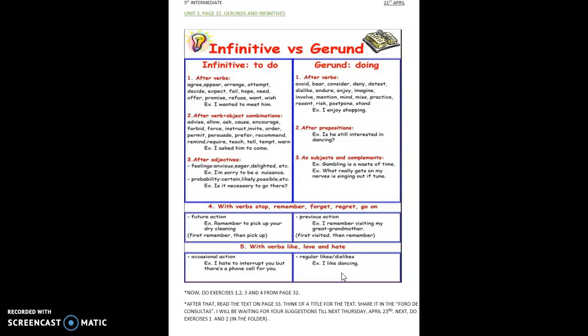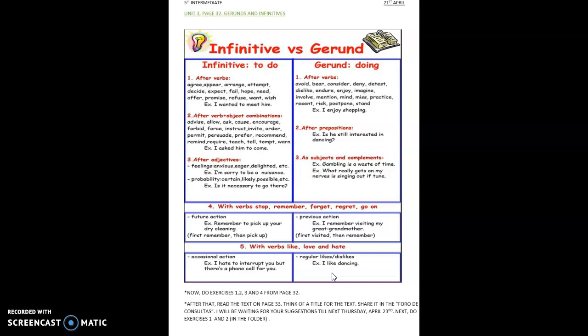We use gerunds after certain verbs, for example, like, love, enjoy, hate, prefer, stop. I'm in exercise number 1. Which sentence from the chart corresponds to this rule?